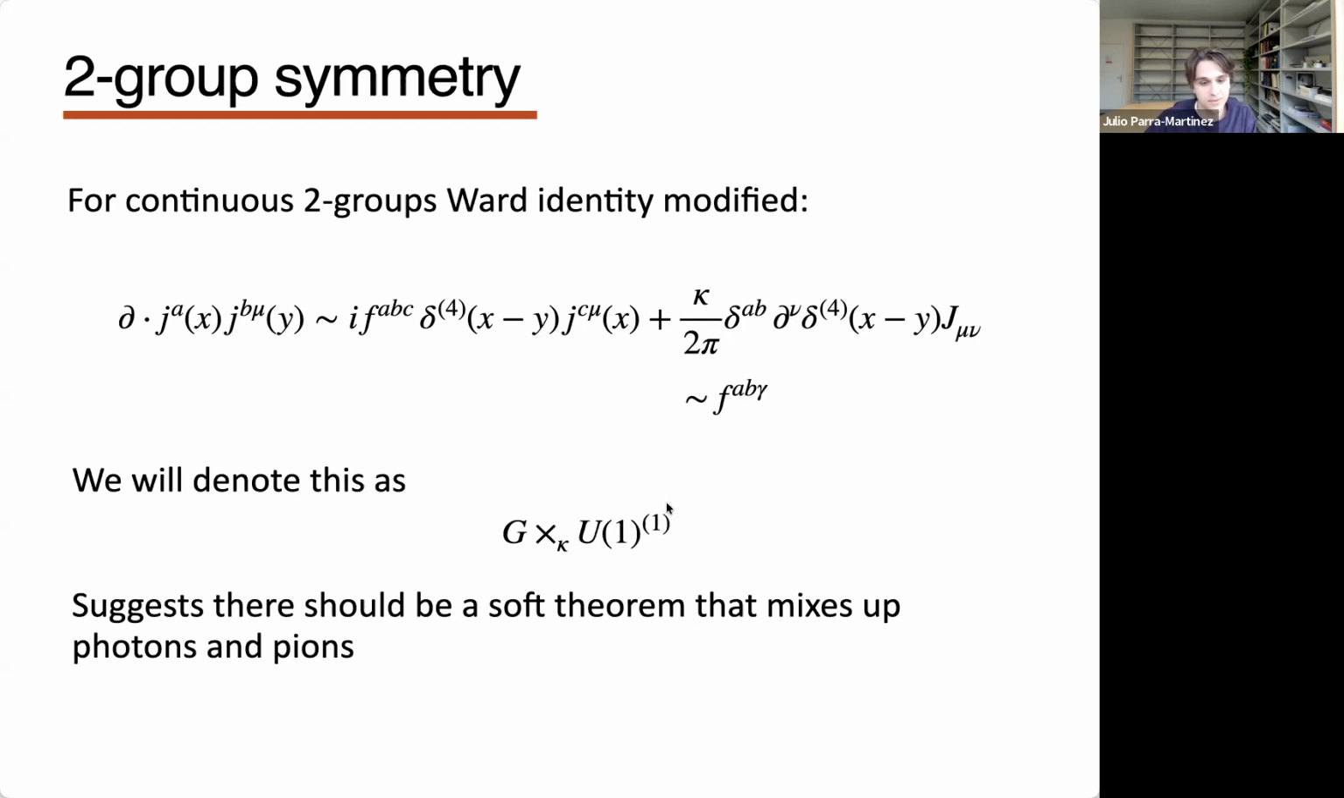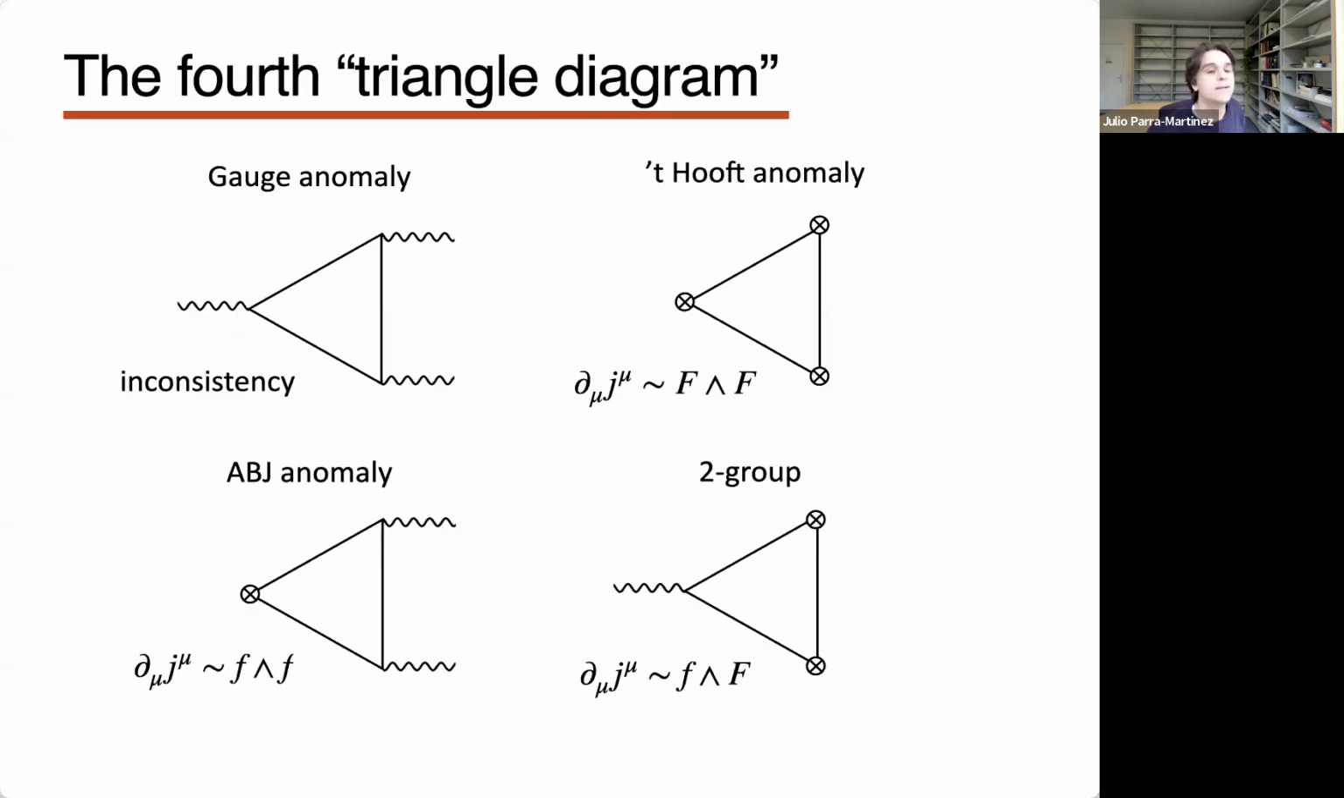Okay, so we'll denote this as this, and this suggests that there should be a soft theorem that mixes up photons and pions in some way. And because it's in this Ward identity, it's probably a double soft theorem. So let's unpack this. Okay, so let me say something else about this 2-group.